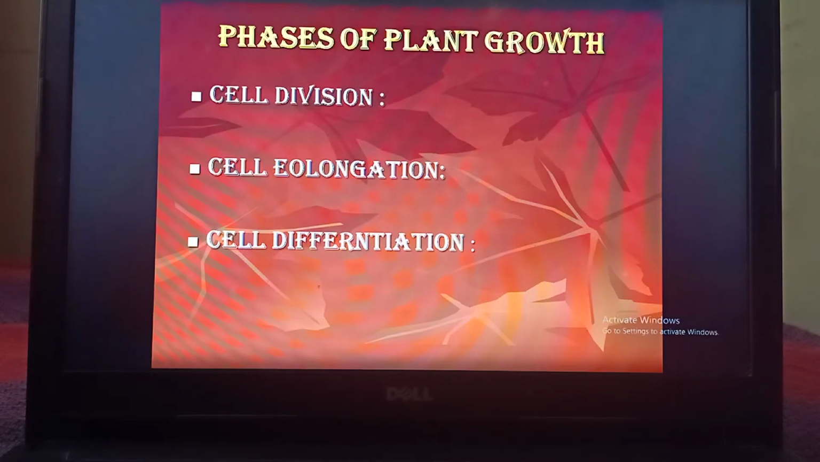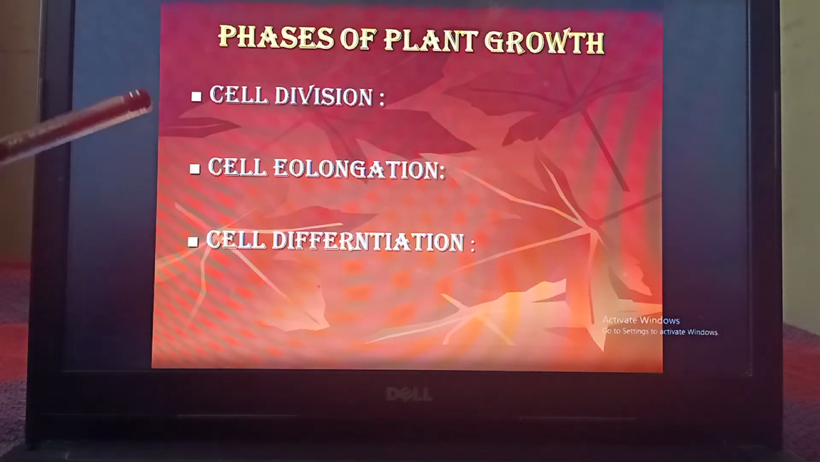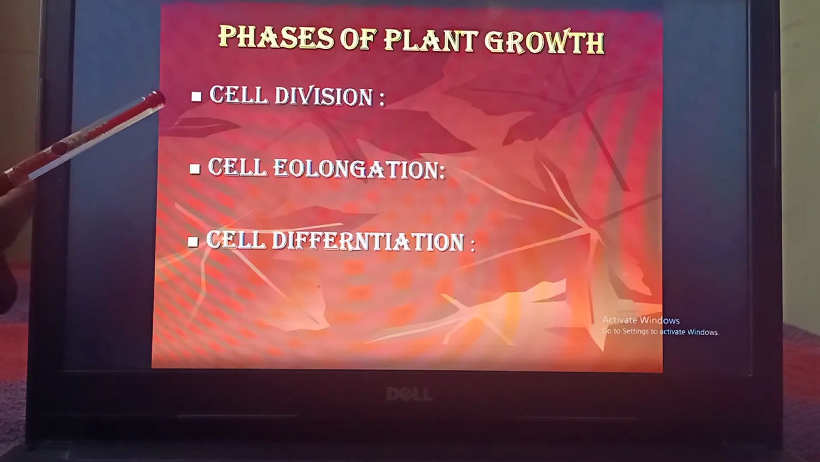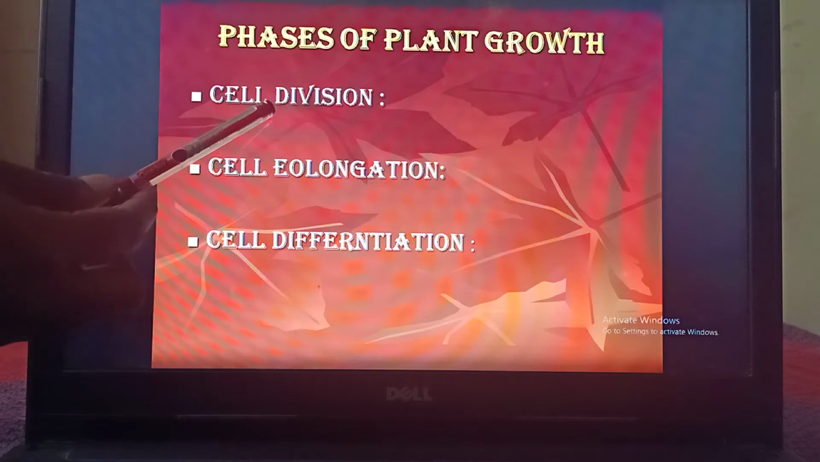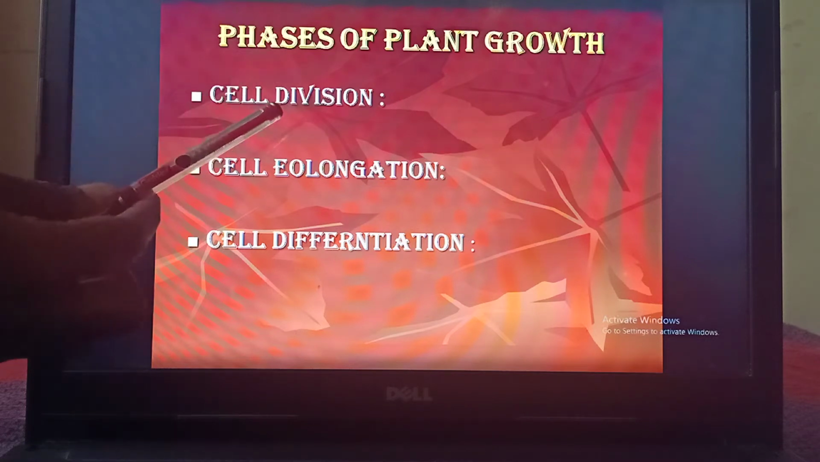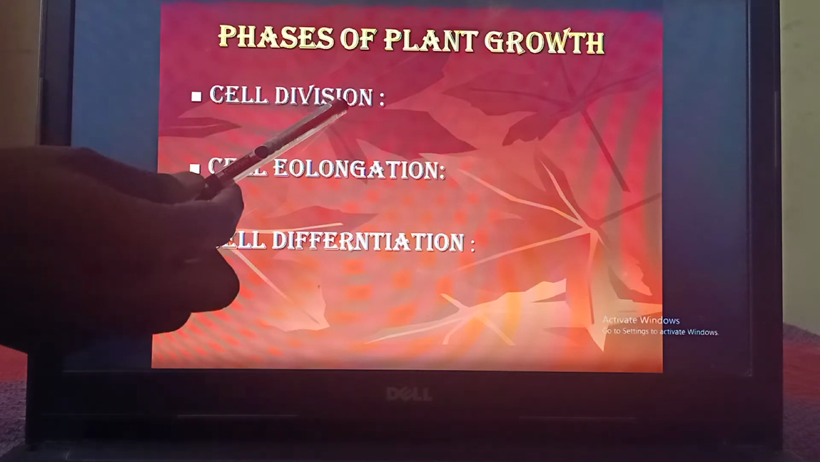Now we will see the phases of plant growth. That means during plant growth, how the plant grows step by step. At first, cell division is the first step, in which the cells are divided and redivided by mitosis, and there is an increase in the number of cells.